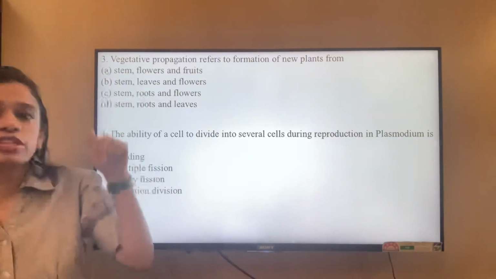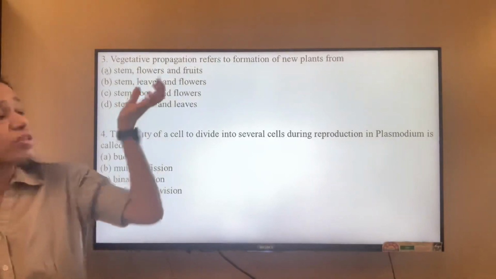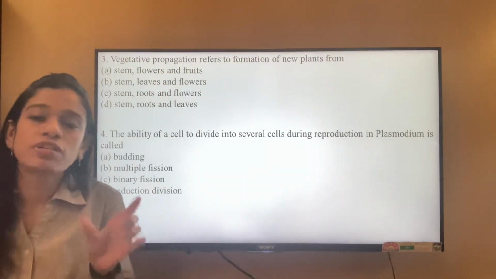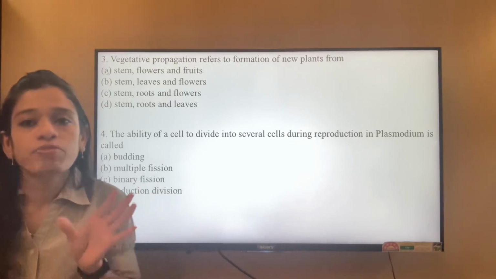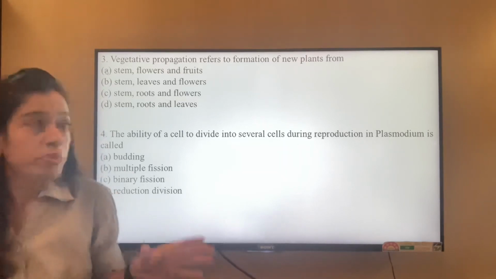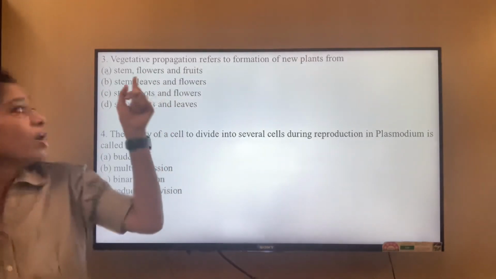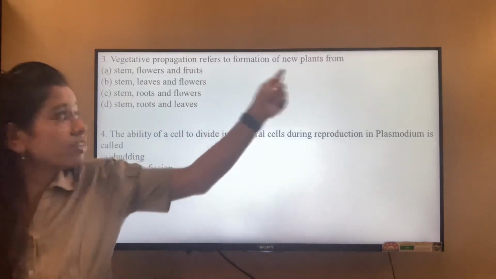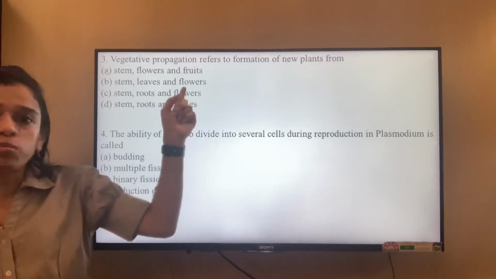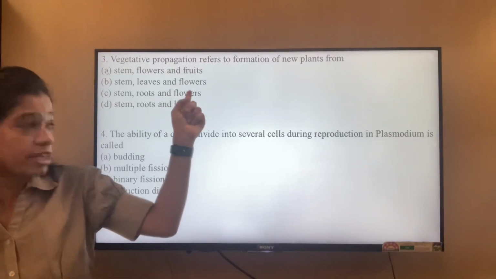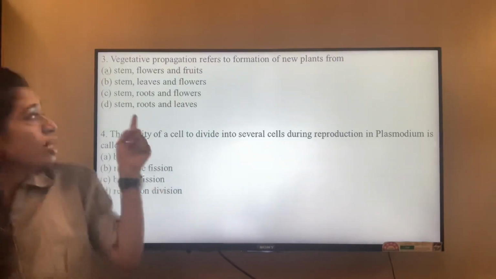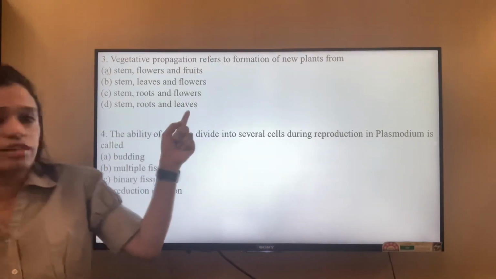We have understood from the chapter that the flower is a reproductive part, containing the male reproductive part, the female reproductive part, or both. So the first three options, which all contain flowers, cannot be correct. The last, stem, roots and leaves, is correct.